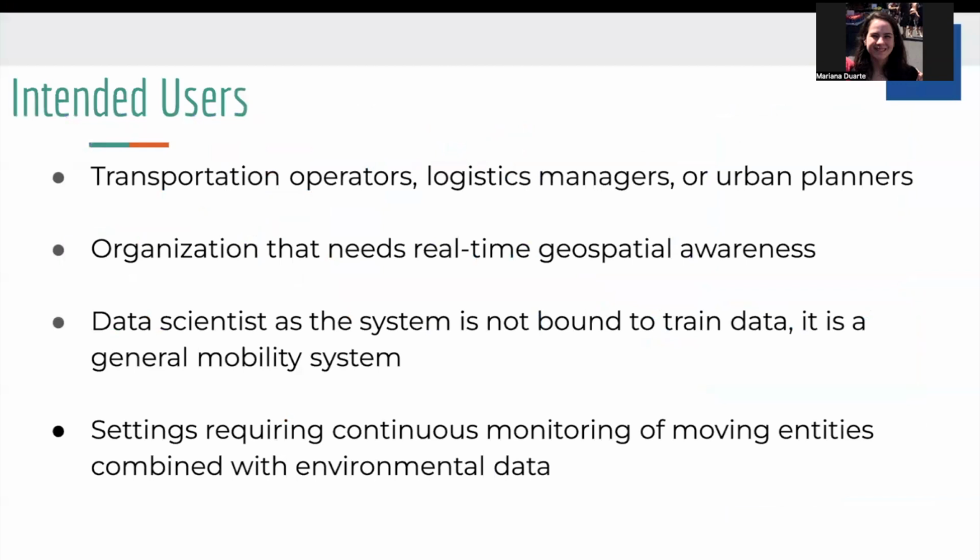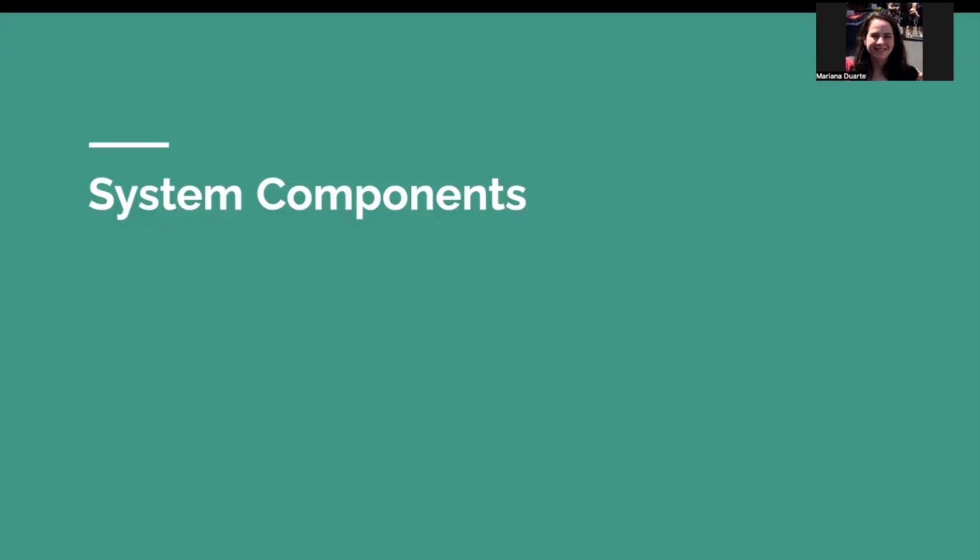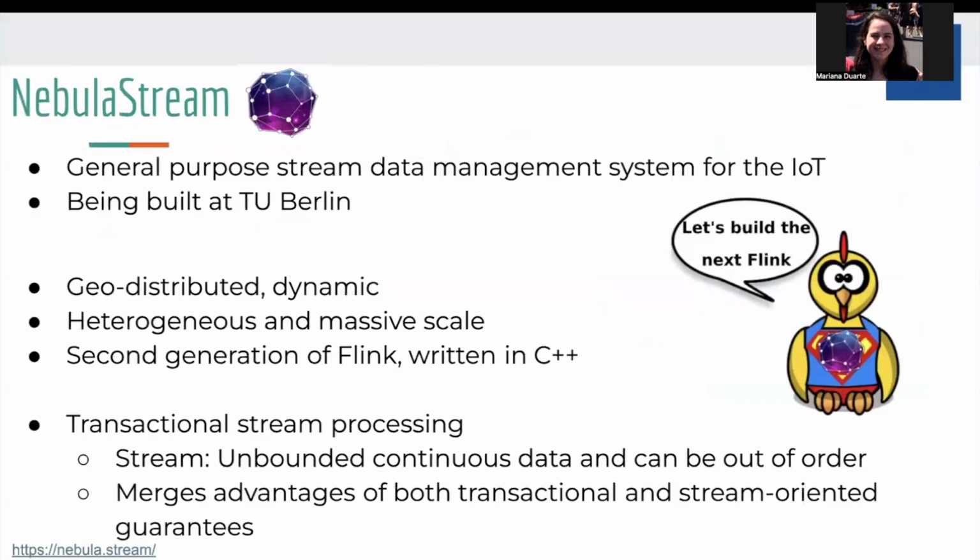The intended users are transportation operators, logistic managers, or any organization that needs real-time geospatial awareness. We also think of data scientists, as the system is not bound to train data, it is a general mobility streaming system.